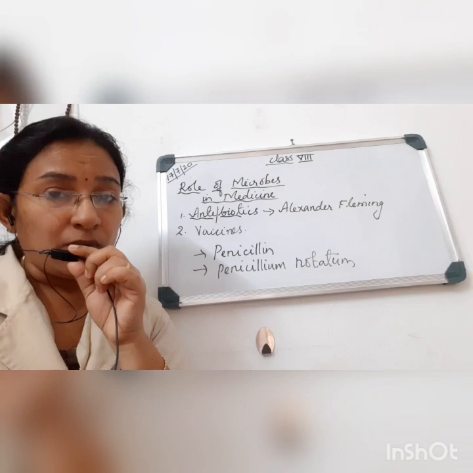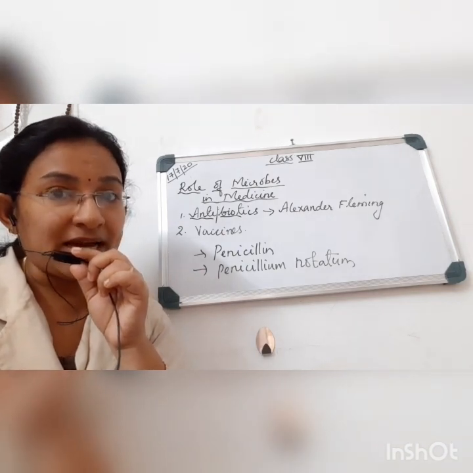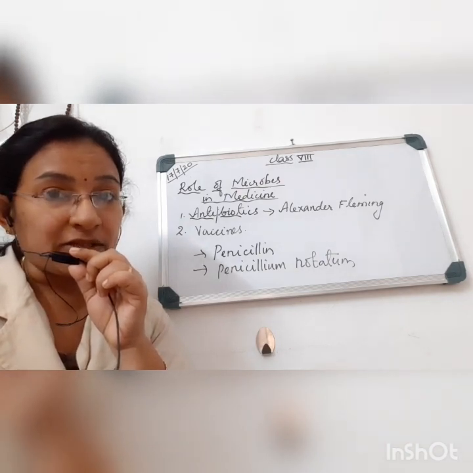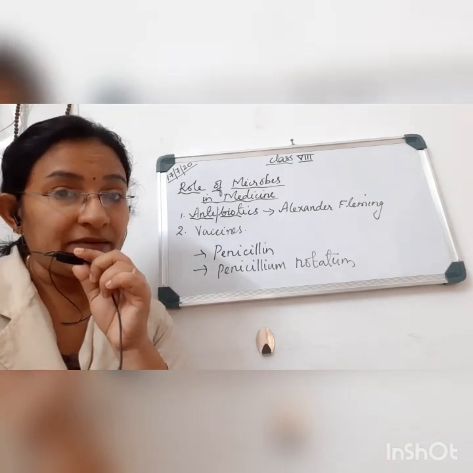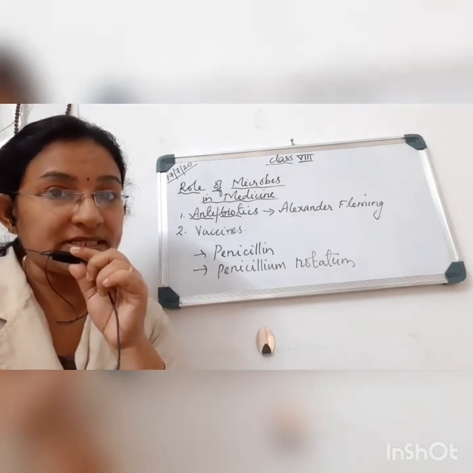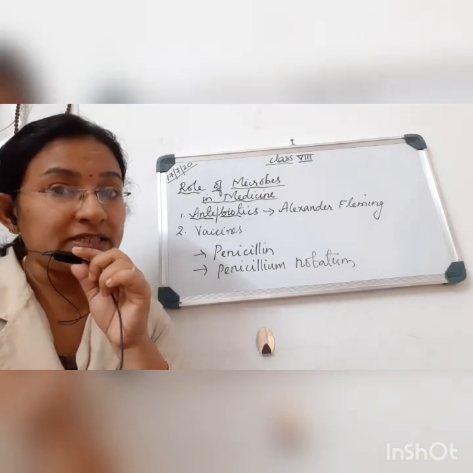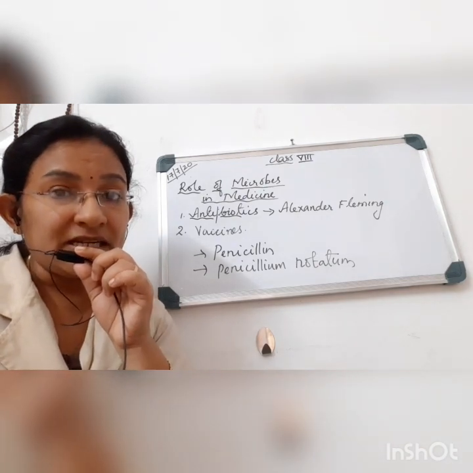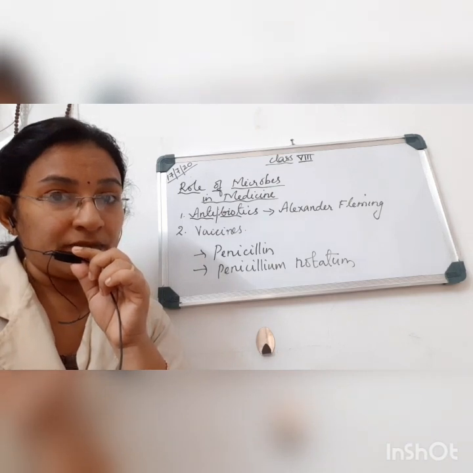Now these antibodies will be stored in our body as memory cells. When this exact pathogen attacks us a second time, when we are prone to this disease, what happens? These already formed antibodies will start to fight off very vigorously, and as a result, we won't get the disease a second time. Have you understood?